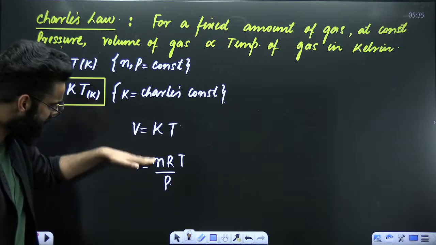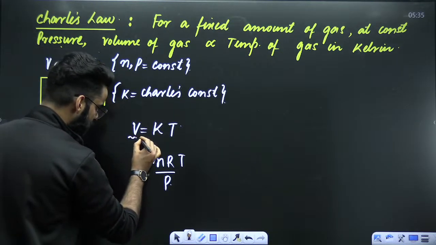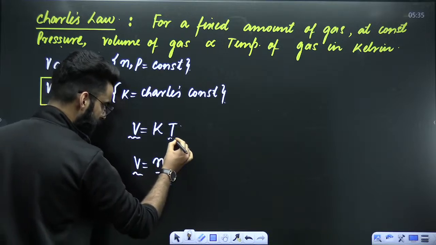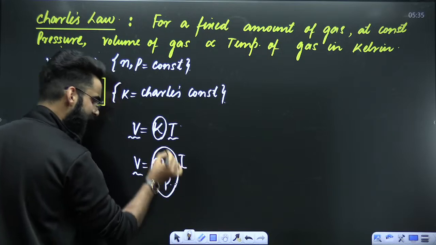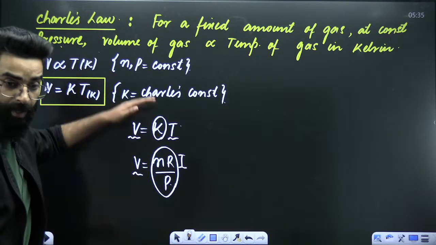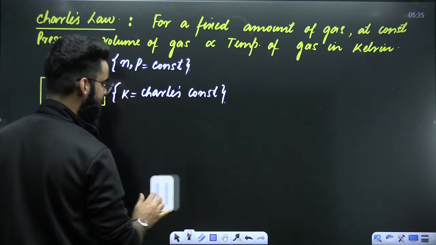Now, my dear students, look at these two equations and compare them. Over here, you have got volume, right here, this volume. Temperature. That means this K has to be equal to nR divided by P. On comparing these two equations, we got to know K is equal to nR divided by P.